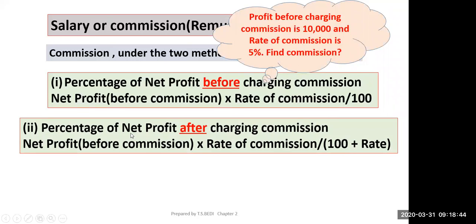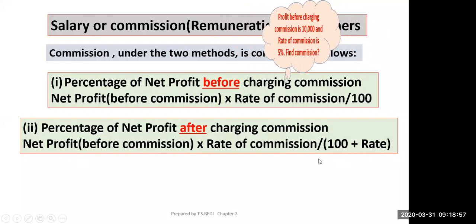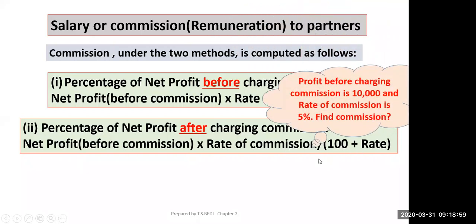Now this is the next part. Percentage of net profit after charging commission. So if it is given after charging commission, then net profit before commission into rate of commission upon 100 plus rate. This will become a little clearer now. Now same question, 10,000 and rate of commission is 5%. Find commission.